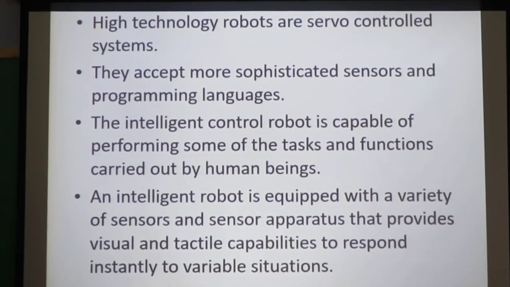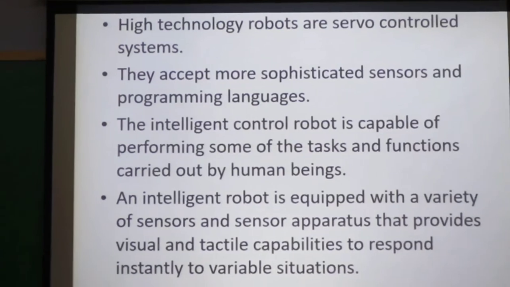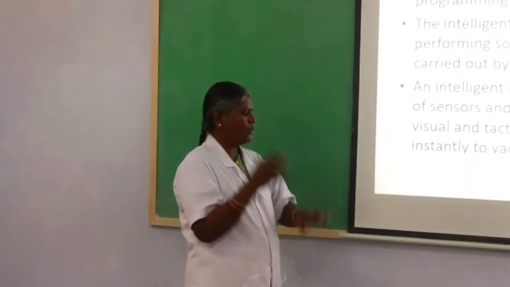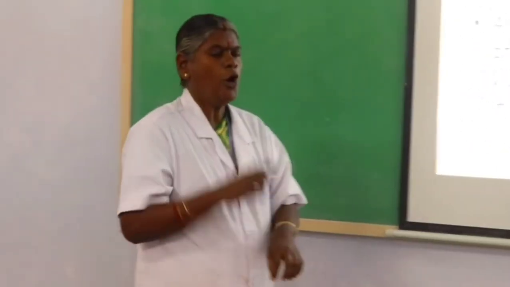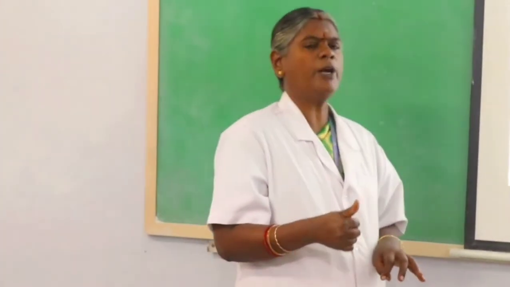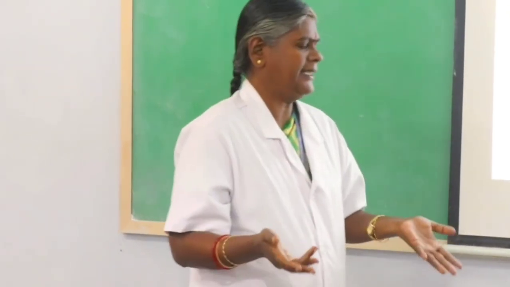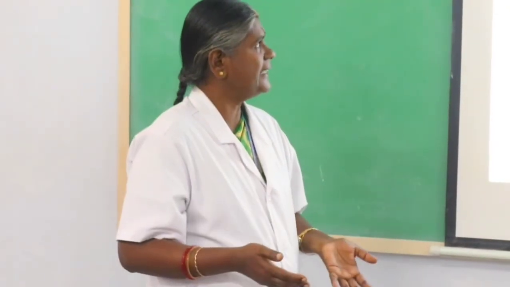To behave like humans, they have to be equipped with a variety of sensors and sensor apparatus for visual capabilities and tactile capabilities to instantly respond to various situations. So, instant response should be there. The intelligent robot should respond instantly.